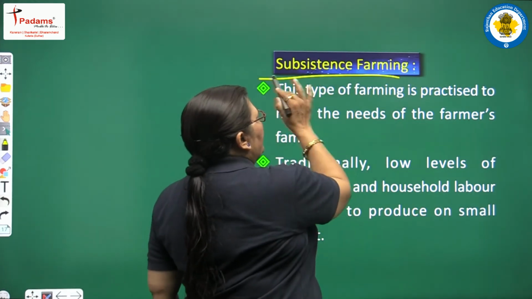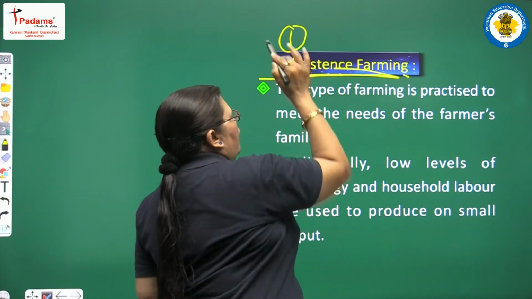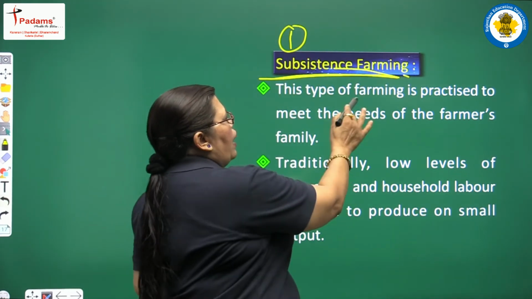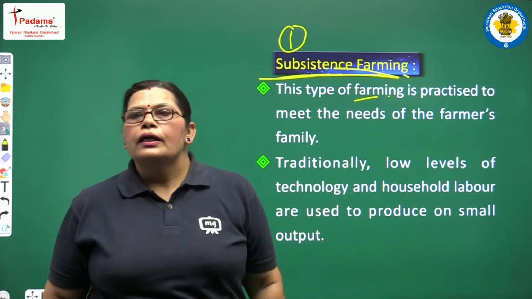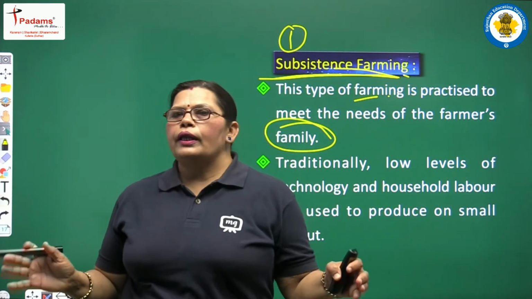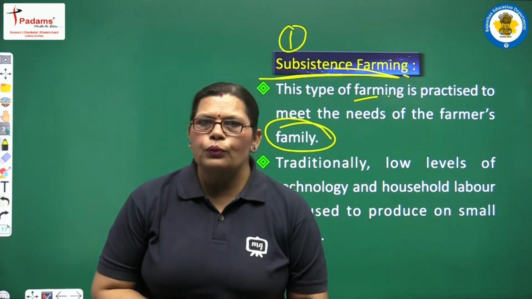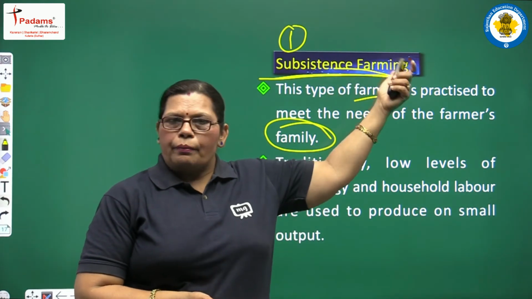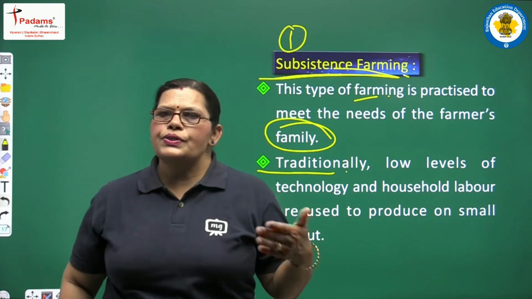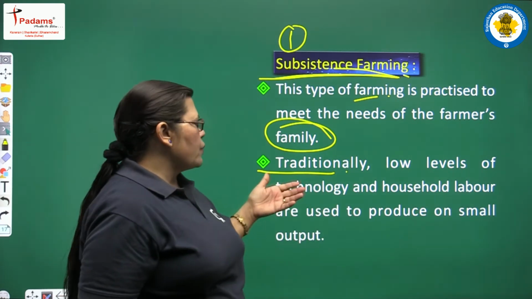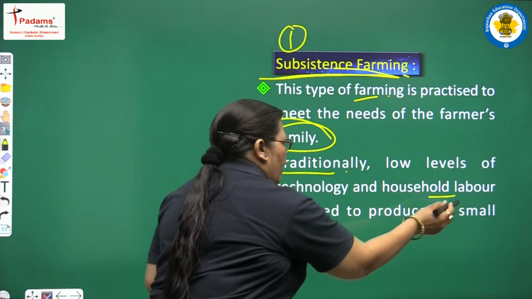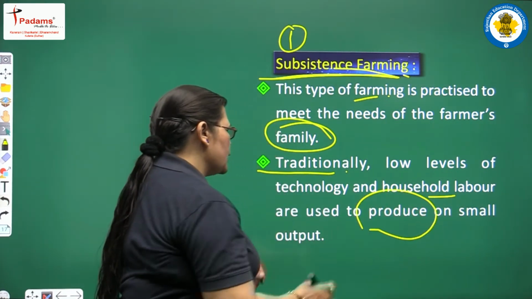See, when we are taking our first type of farming, subsistence farming, this type of farming is practiced to meet the needs of the farmer's family. It means only and only for personal use subsistence farming is going on, and it depends on traditionally low levels of technology and household labor used to produce a small output.